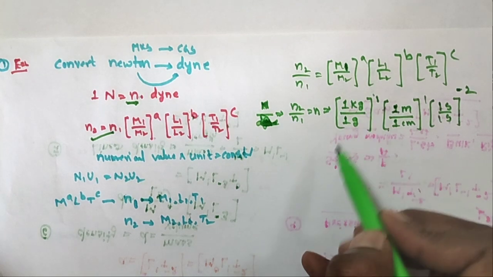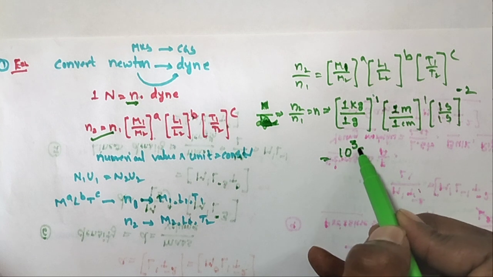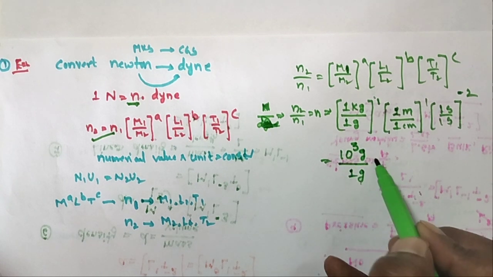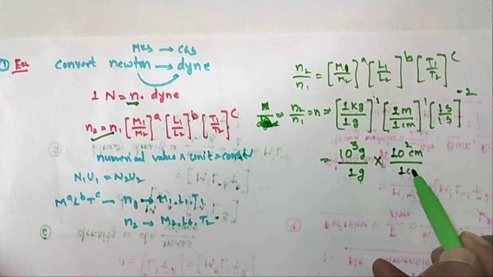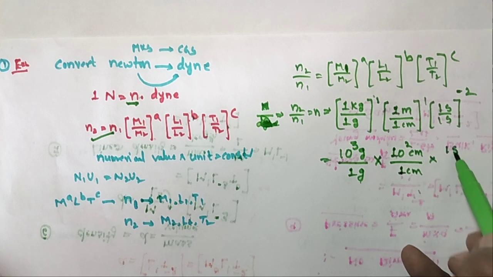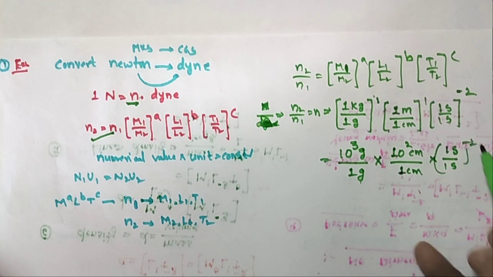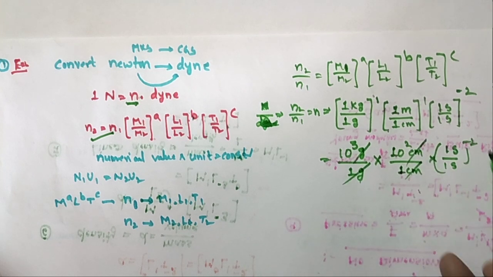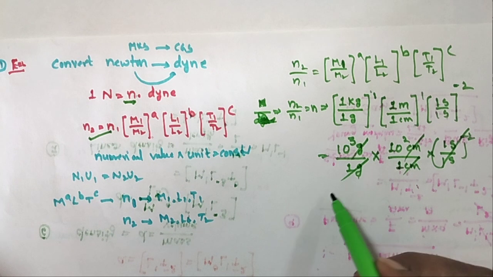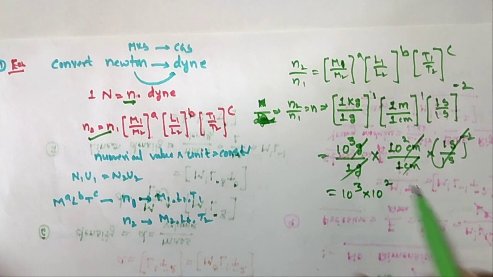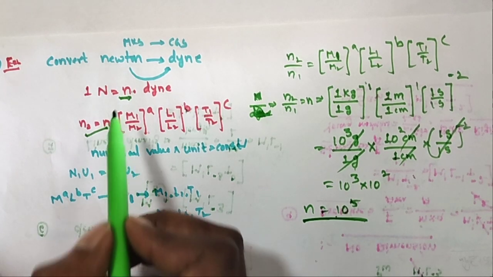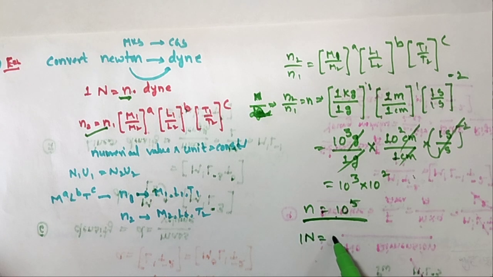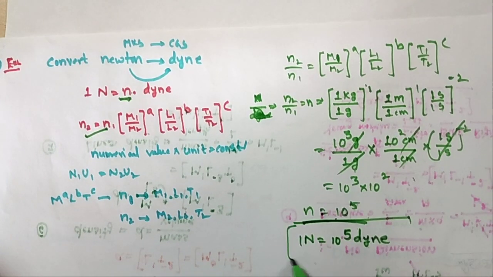So here 1 kg is 1000 grams, by 1 gram, into 1 meter is 100 centimeters, by 1 centimeter, into 1 second by 1 second. Here gram cancels with gram, centimeter with centimeter, and second with second. So that is 10 cube into 10 square. So n is equal to 10 power 5. What is the n value? 10 power 5. So 1 Newton is equal to 10 power 5 dyne.